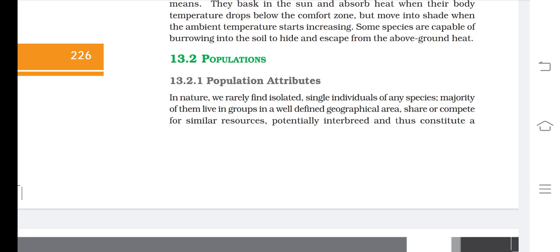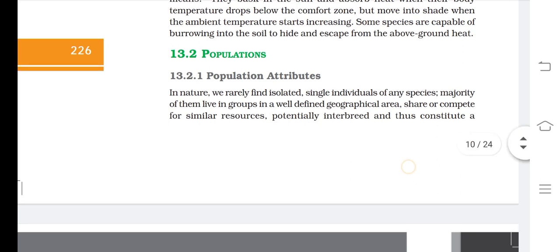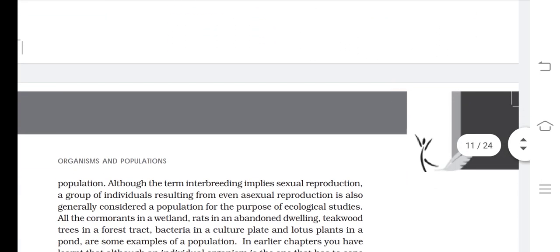Geographical area means a particular ecosystem, a particular habitat. In a population they share resources, compete for similar resources, and potentially interbreed, and thus constitute a population.